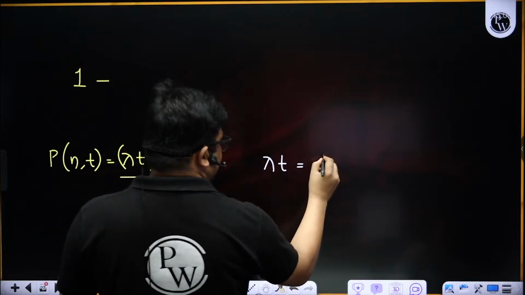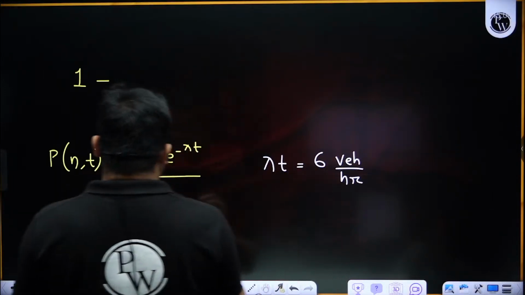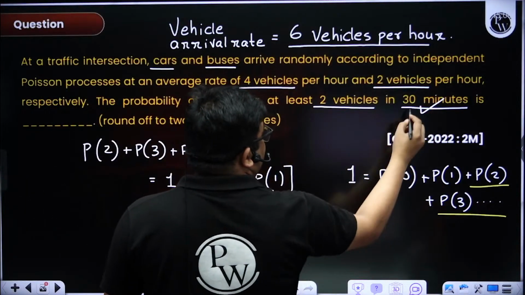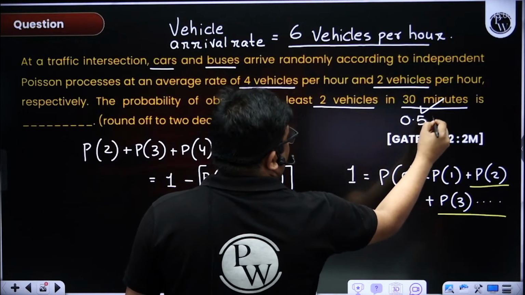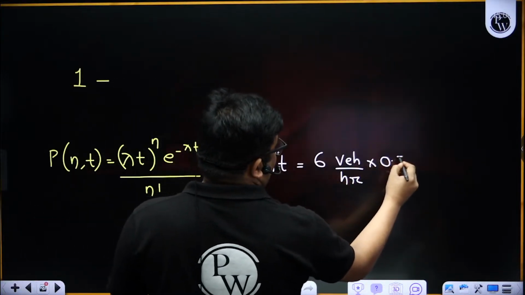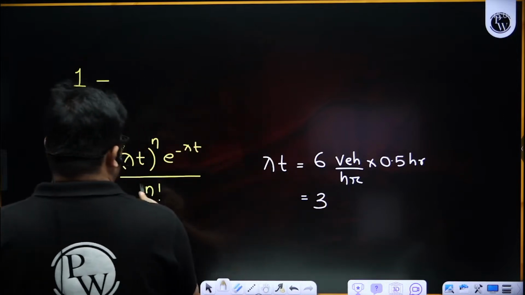And t is 30 minutes, or I can say 0.5 hour. So into 0.5 hour, that makes 3. So lambda t is 3.